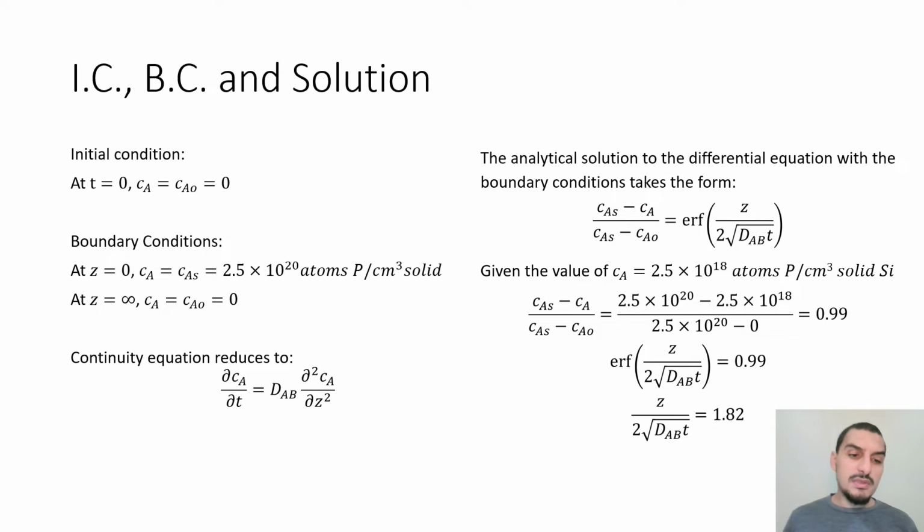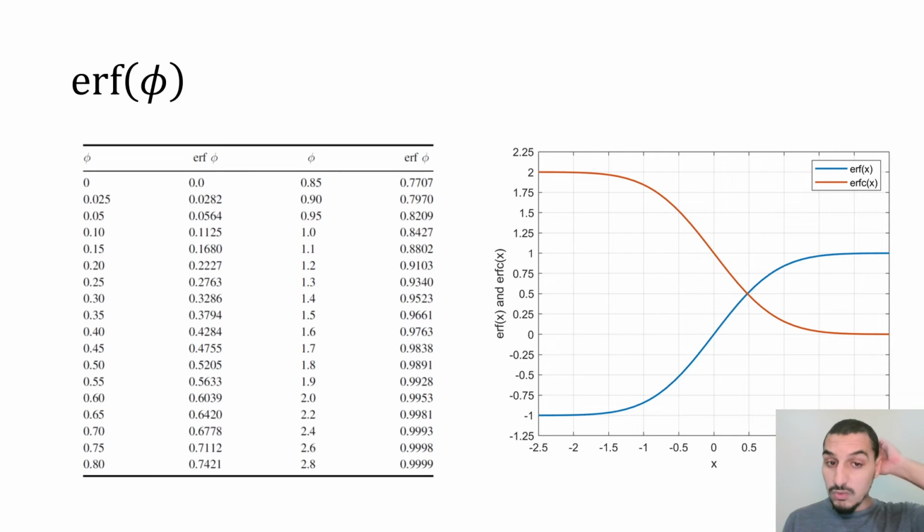And then this means that the error function of this function is 0.99. And if we recall the error function graph that we showed before, it's very difficult to get the value of 0.99 from here. So the graph is not usually used in these cases because we don't get accurate values from the graph, so it's better to use the table.